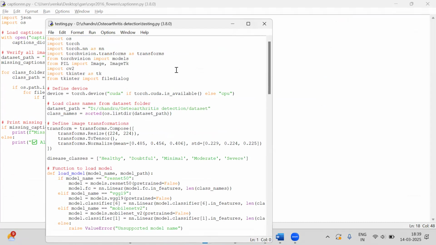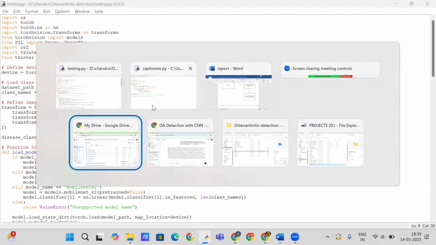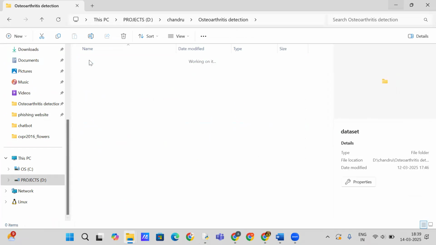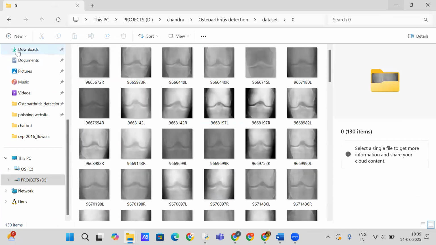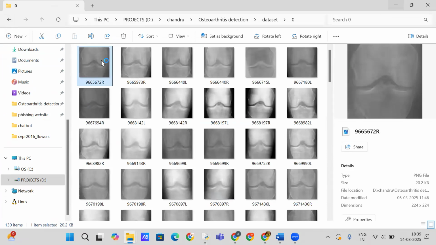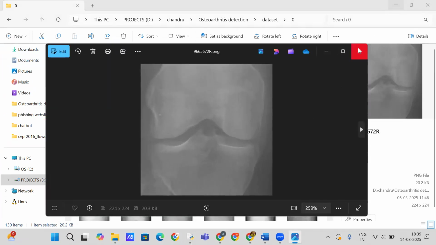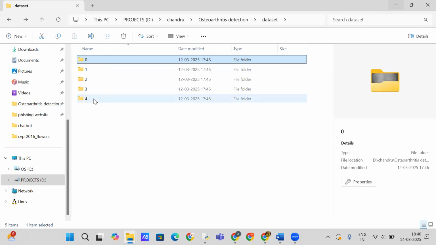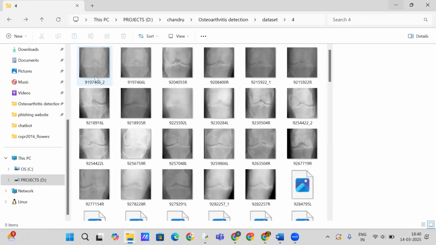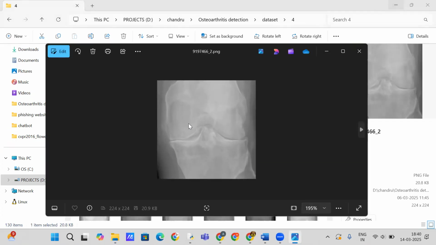Before I run this, I will show you our dataset. You can see our dataset. This type of image will be the healthy one, and these are the grades, and this is severity. You can see the changes. You can see this, right? Severity.